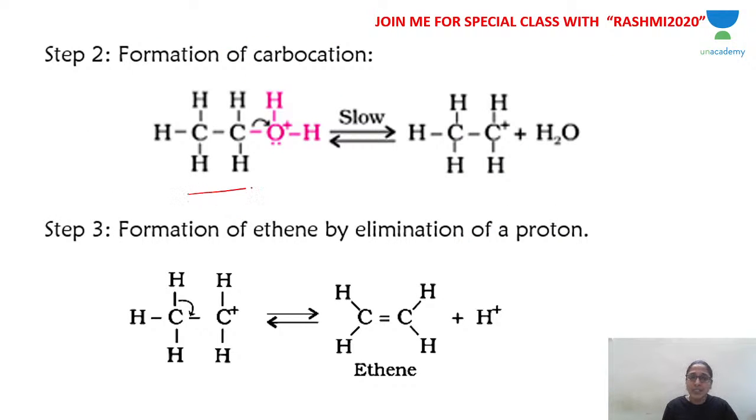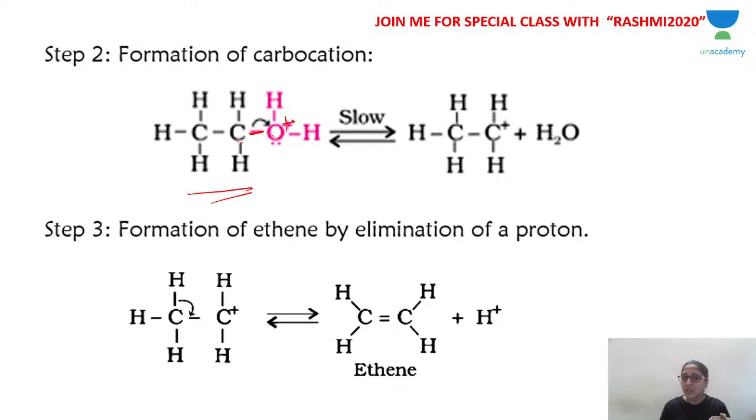Take protonated alcohol in the second step. Look at the protonated alcohol. Between carbon and oxygen there is a bond, and oxygen is carrying a plus charge. Between carbon and oxygen, which is more electronegative? Obviously oxygen. Oxygen is more electronegative. Oxygen cannot carry a positive charge when it is bonded to carbon. So what does it do?